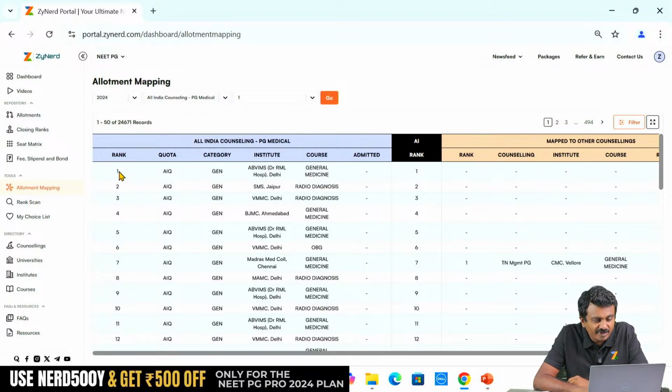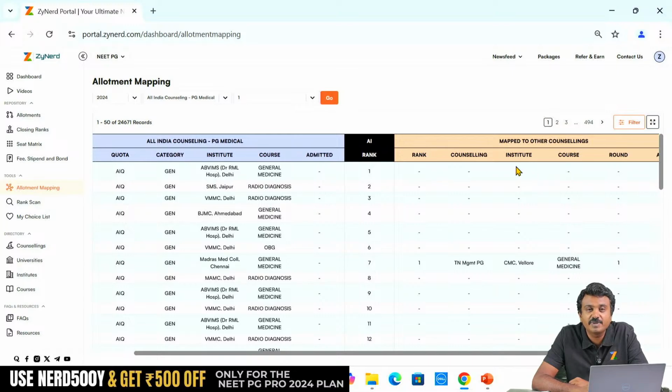So here what we are saying is I am looking at rank 1. I want to look at what rank 1's other options are. So I will be looking at this, and then on the right side I am looking at rank 1's details. Here I have my rank details of the individual, which is the primary counselling's rank. All India counselling has only All India rank, therefore this is rank 1. If it is a state counselling, there might be a state rank, we will take you through that. Now All India rank 1, the All India rank of the candidate is also 1, this counselling's rank is also 1. Mapped to other counsellings. This candidate has been mapped to other counsellings, and we see that this candidate has not been allotted in any other counsellings till date.